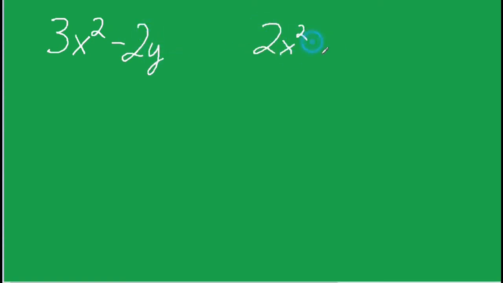Let's start out by writing out our problems: 3x squared minus 2y, and 2x squared minus 3y. And we're given the values x equals 3, y equals 5.